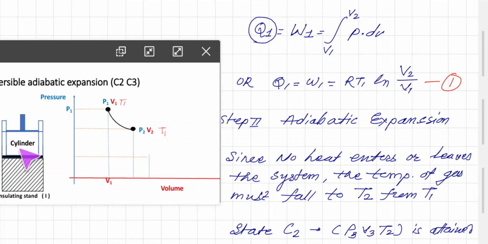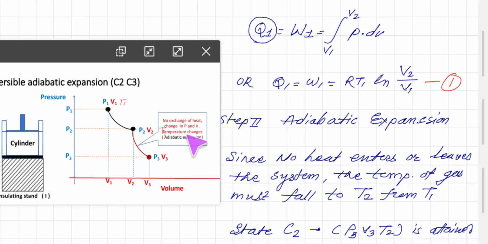That means simply dq is equal to 0. No heat enters or leaves the system. The temperature of the gas must fall to T2 from T1. Here you see that the pressure changes from P2 to P3 and the volume changes from V1 to V3.